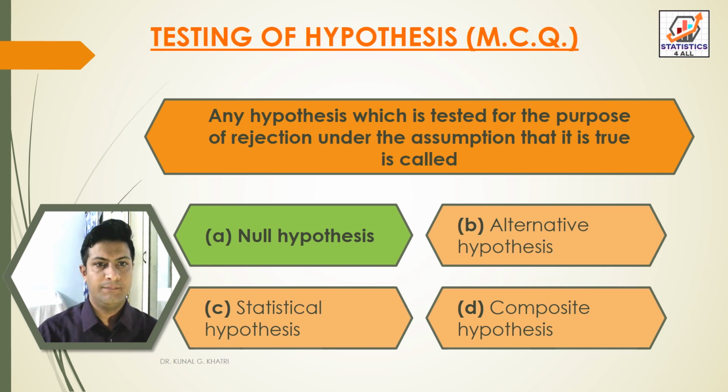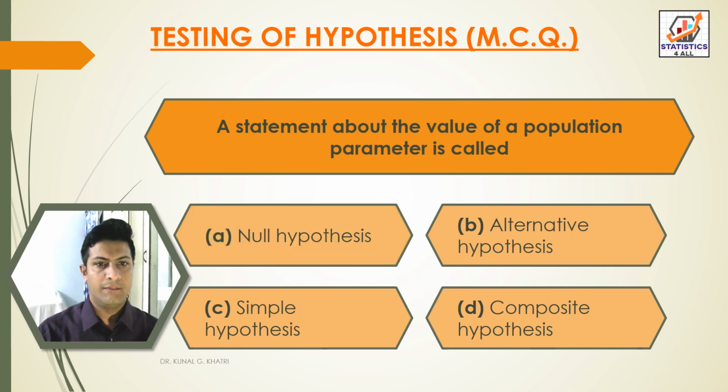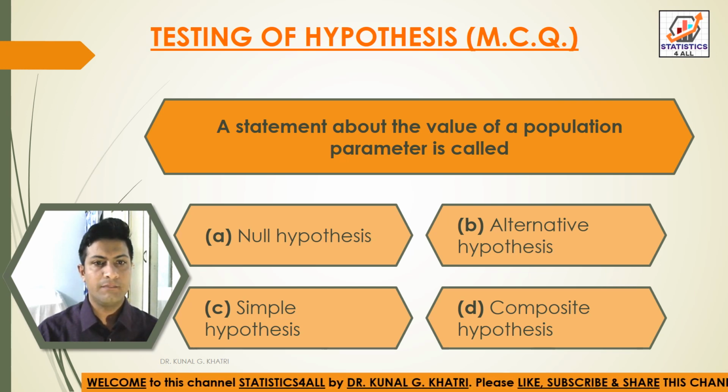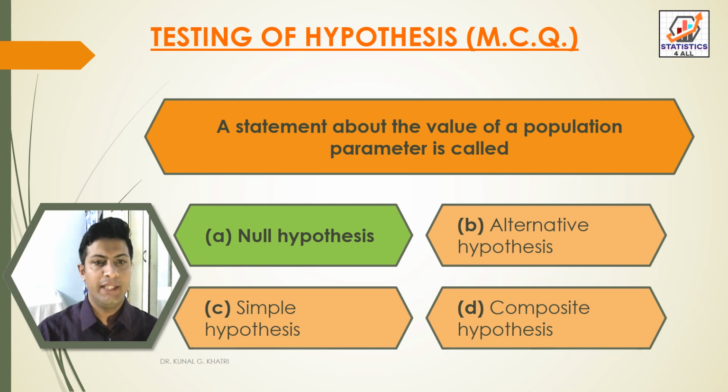Next question, a statement about the value of a population parameter is called option A null hypothesis, option B alternative hypothesis, option C simple hypothesis, option D composite hypothesis. So here we have answer option A, that is null hypothesis. A statement about the value of a population parameter is called null hypothesis.